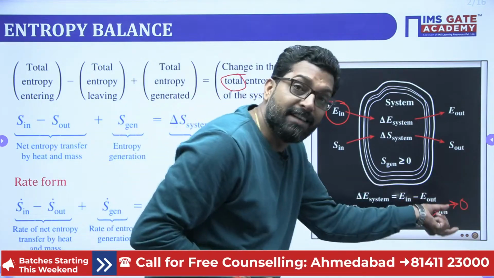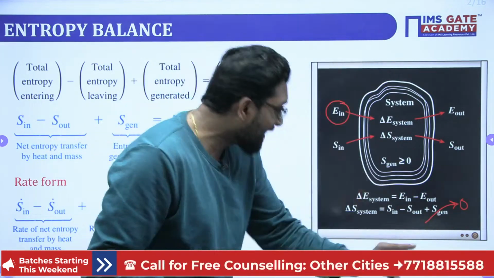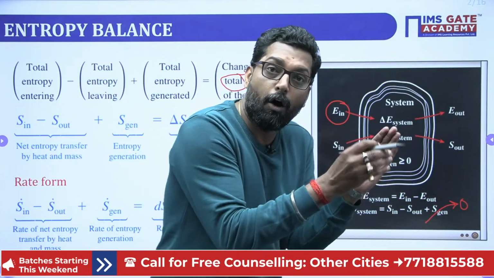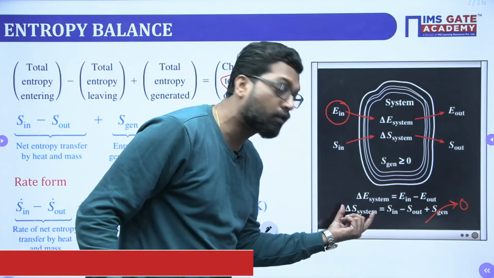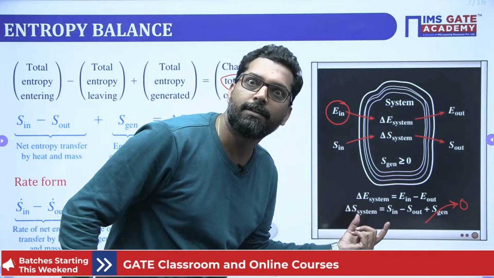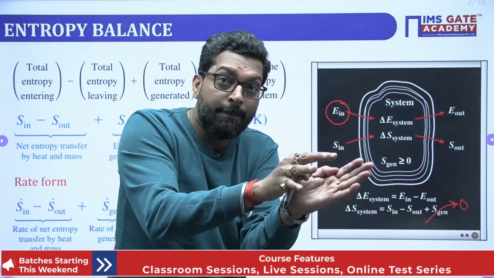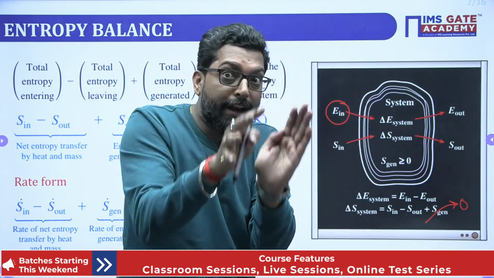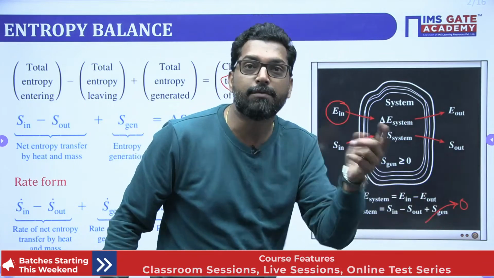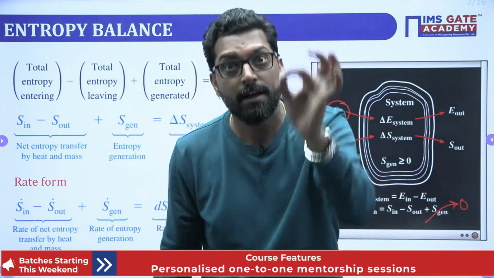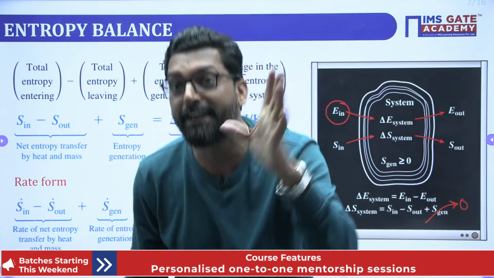If generation is 0, in that sense, the change in energy of the system is exactly equal to the change in entropy of the system. That means the conservation of energy and conservation of entropy behave as an equivalency when there is no generation. That means in the reversible process. That means a very, very limiting case.